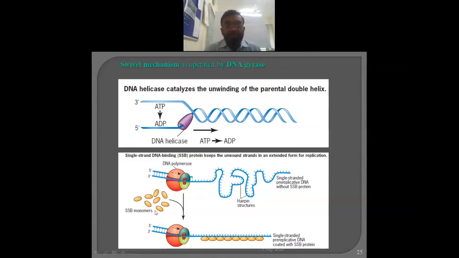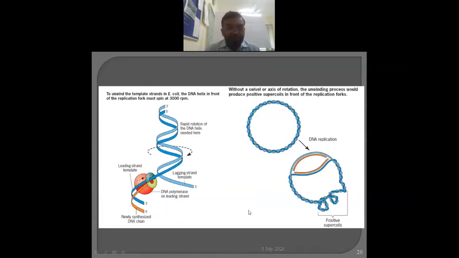But what about this stress? This is referred to as the topological stress, or surface stress. As it moves further along, these rotate the things, and due to this the supercoiling increases. And if the positive supercoiling increases, you know that DNA is a fragile molecule, and hence the chances are that the DNA might get broken.